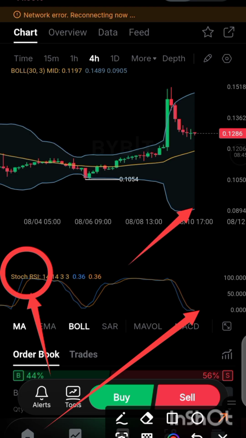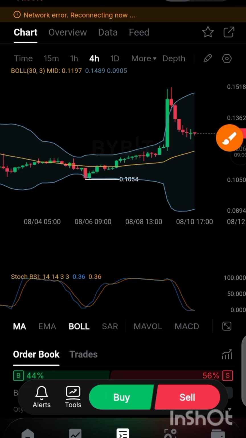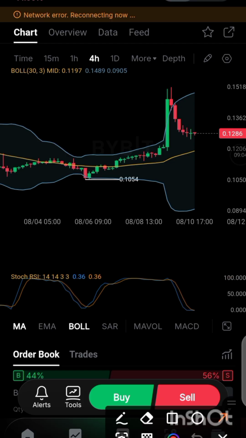Here is oversold, while up here is overbought. So the coin is not in overbought and not in oversold. But you can see that over here there is already a sign, here is 0.36.